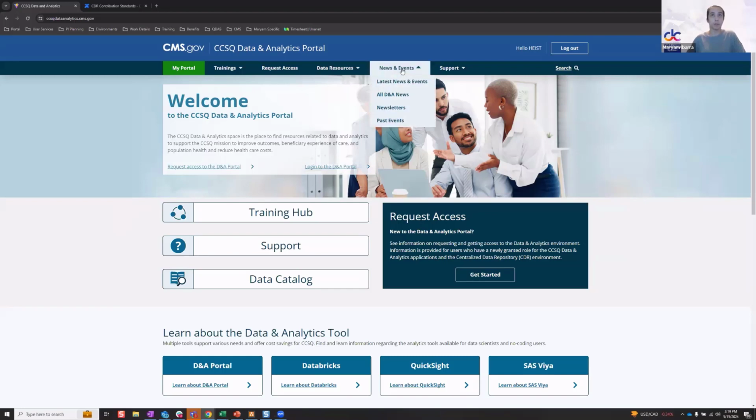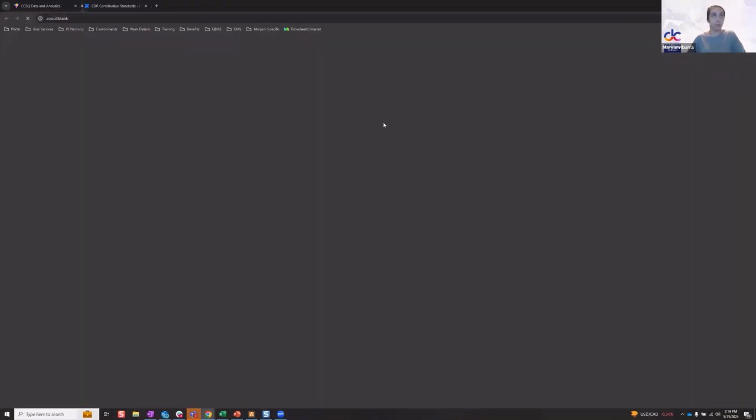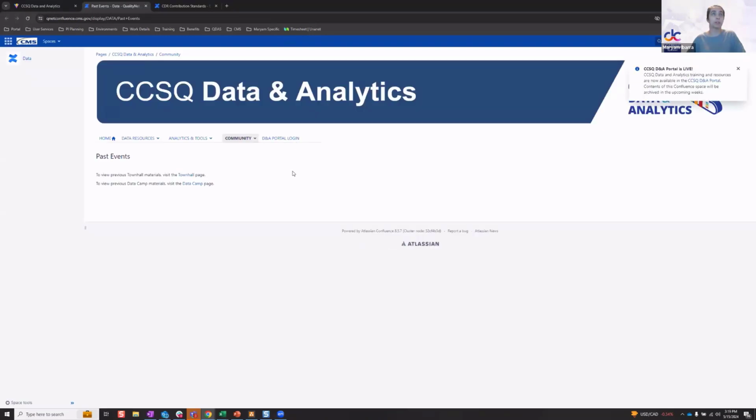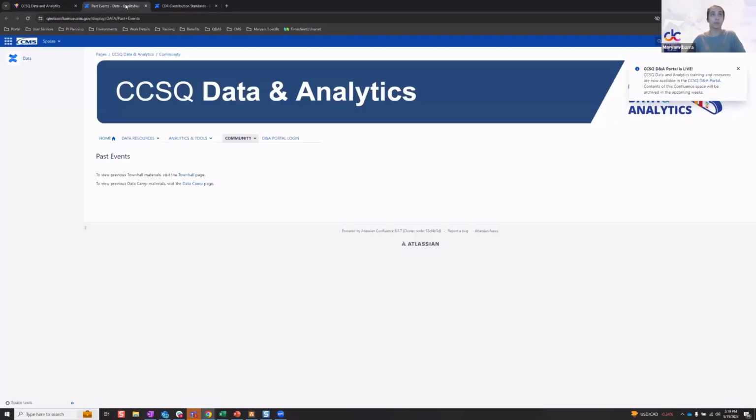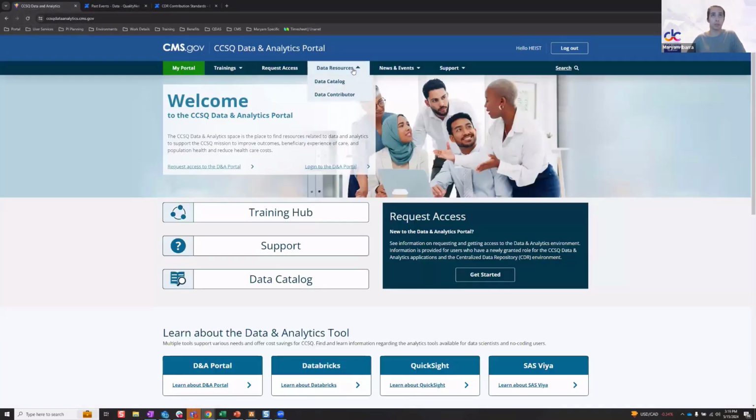Yep. That is also one of our pages that is still redirecting, similar to the data contributors page, where you can still access the past town hall and Data Camp content. As we build out the past events page and migrate the content over, not only would the redirect be updated to take you to the new past events page, but the content would be available there as well. And then the actual past events Confluence page would be archived. So we have 4 of those, just to make sure I'm calling them out.